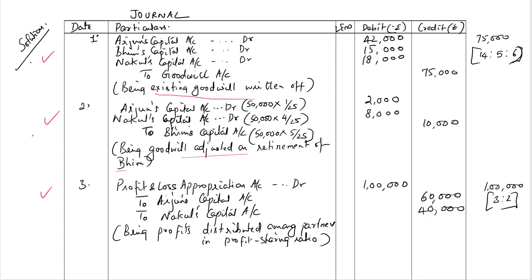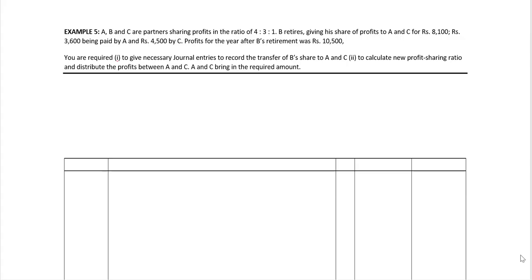Let's go to the example sum 5. Example 5. A, B and C are partners sharing profits in the ratio of 4:3:1. B retires, giving his share of profits to A and C for rupees 8,100.